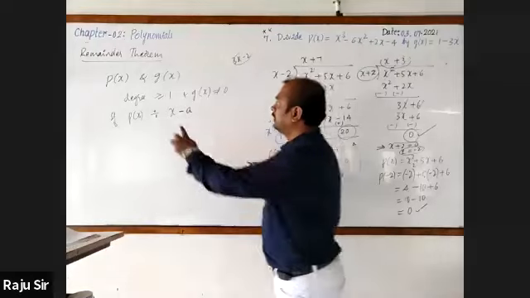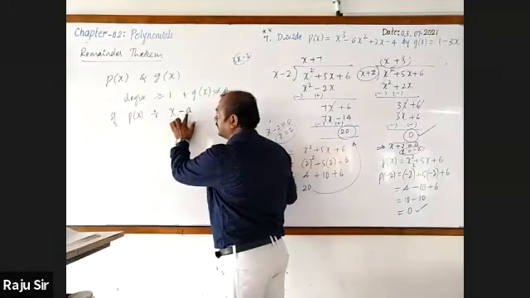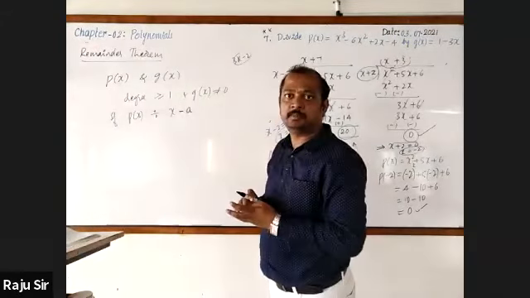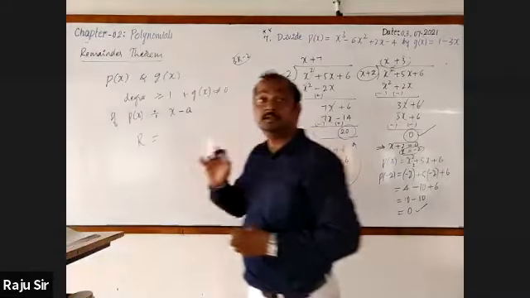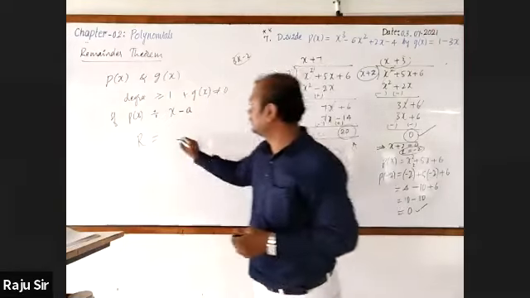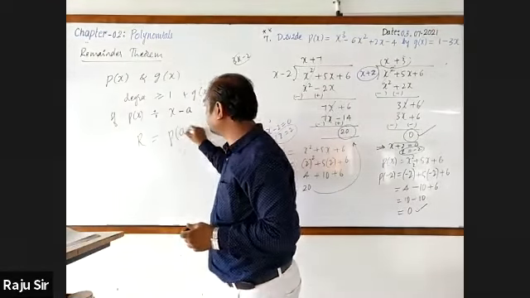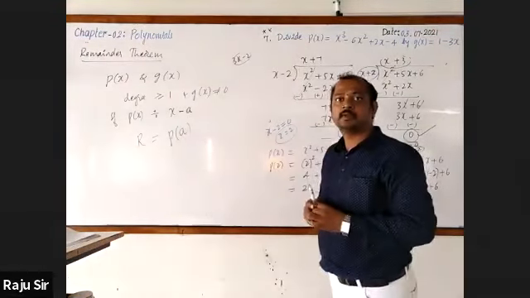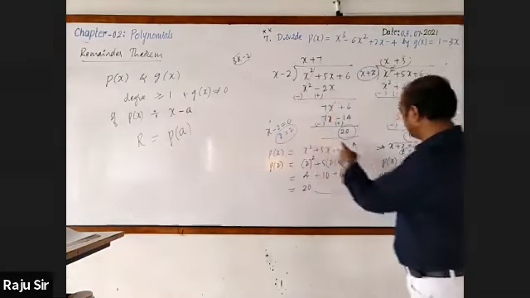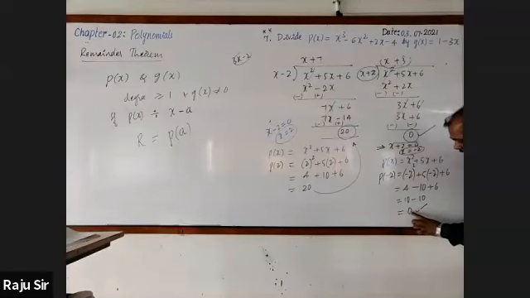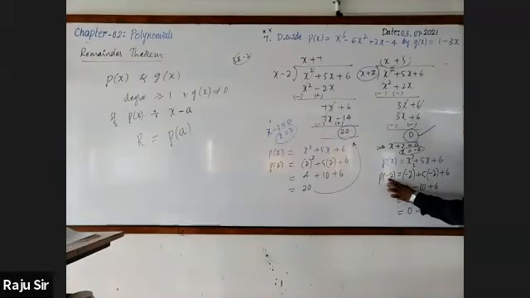Followed? If P of x is divided by the linear polynomial x minus a, then we get a remainder. That remainder is P of a. Are you following why it is P of a? Yes, sir. Observe, remainder is P of minus 2, since the polynomial is x plus 2.